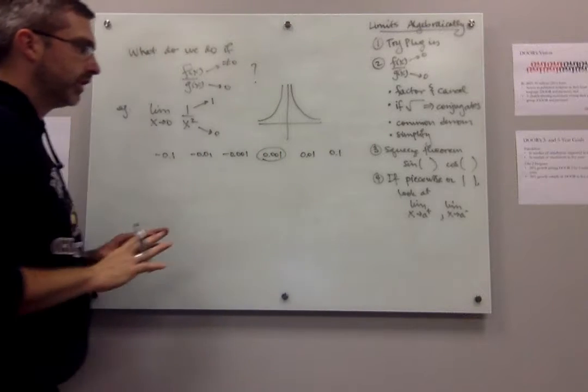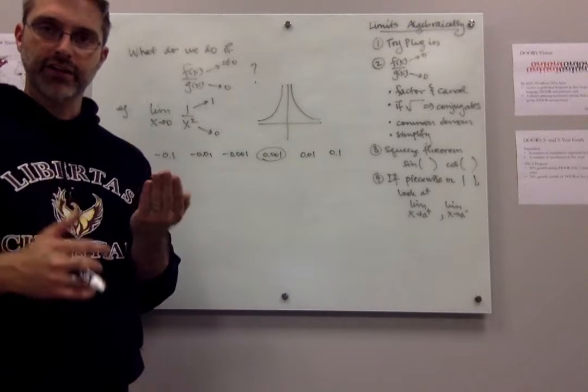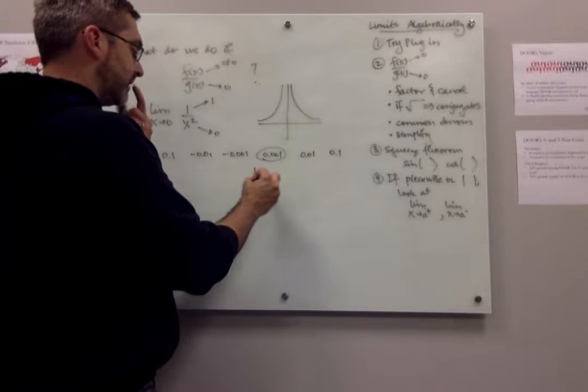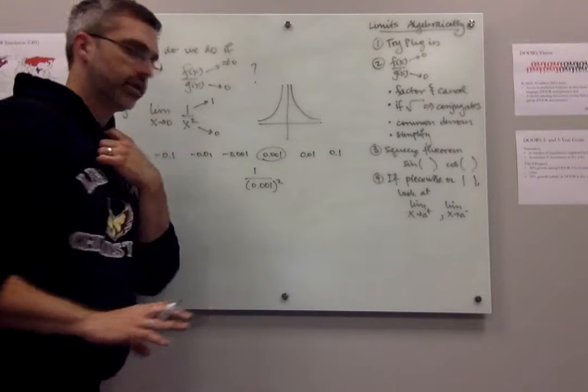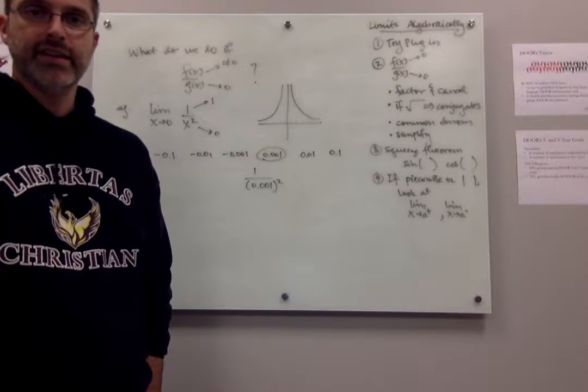Just try plugging one of those into your calculator for a second. Get your calculator out, try taking 1 over that number squared and see what you get. Okay, just take a second and do that.